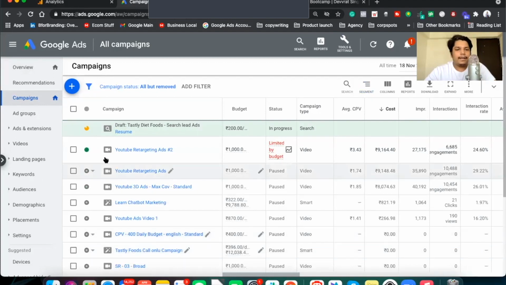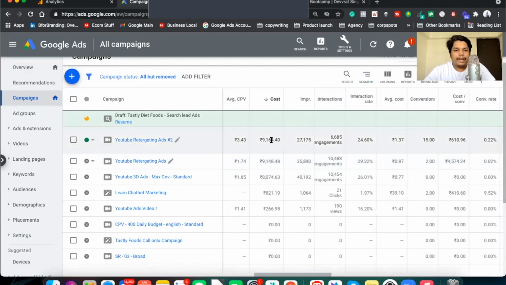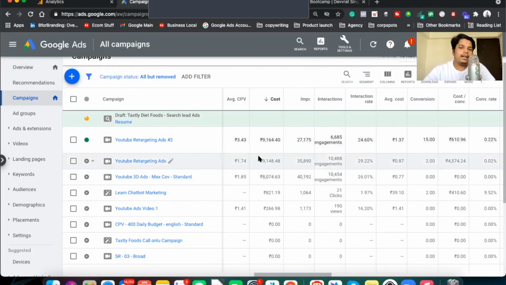For example, this YouTube ads retargeting video has spent like 9,164. The YouTube retargeting ads, another video has spent 9,148. Both have generated a significant amount of engagement. There are some differences in both of them. Now, there is this YouTube 3D ads, max conversion, learn YouTube thing, CPV.